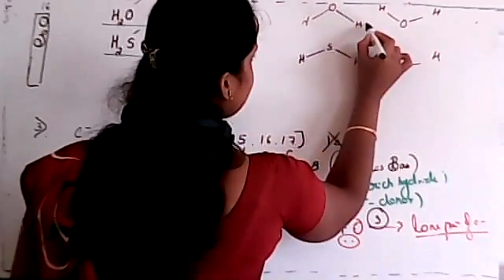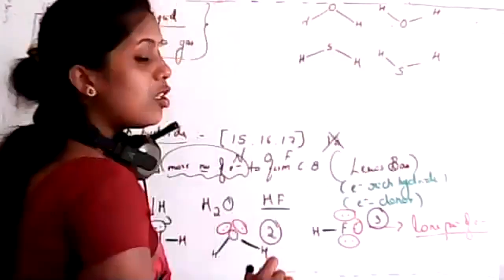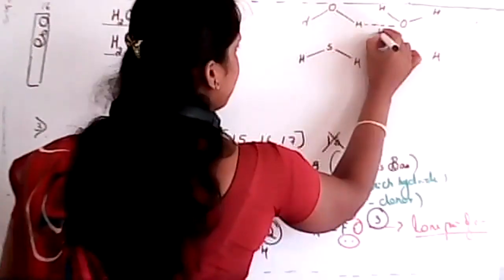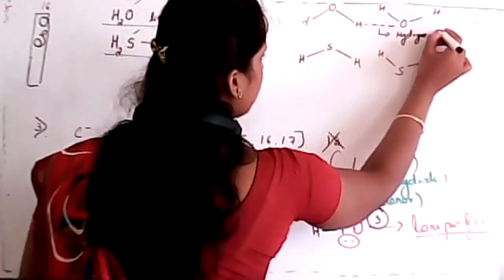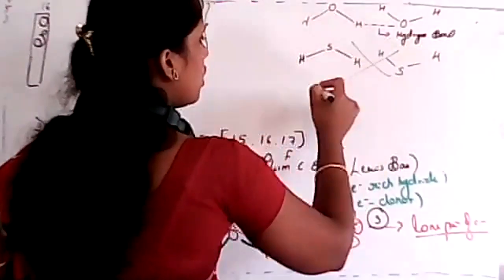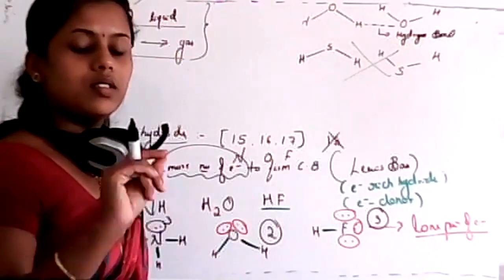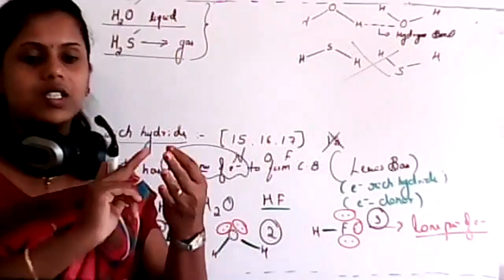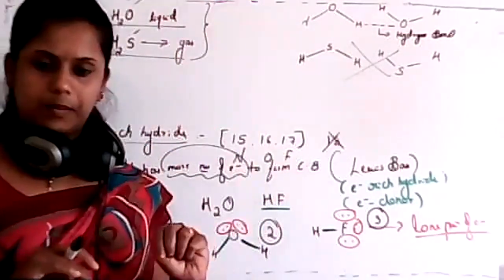In this case, the hydrogen of this molecule may attract the oxygen of another molecule. So this is nothing but your hydrogen bond. But there is no hydrogen bond in this case, because you have to consider first three, that is nothing but fluorine, oxygen, and nitrogen. We consider almost these three elements.